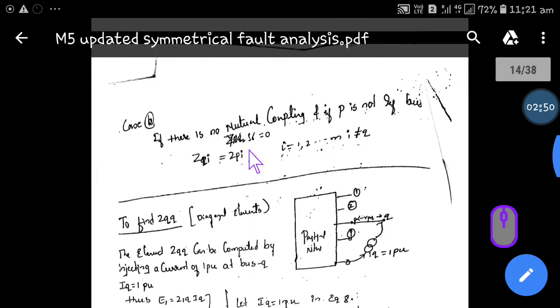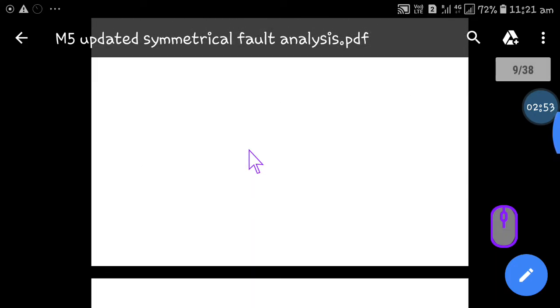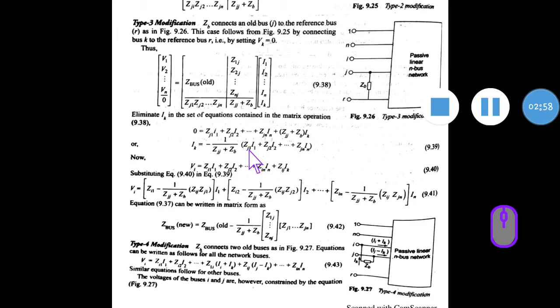Next, if they ask for addition of link, what you have to do, just see, I'll show this. If they ask for addition of link in the Z bus building algorithm, start with the modification type 3, type 4 for link. Along with this, continue the lengthy derivation below that with mutual coupling. Both you have to write in the exam, whatever they may ask. First, this is without mutual coupling, so directly we are taking here. This is the type 3, type 4 modification for addition of link.